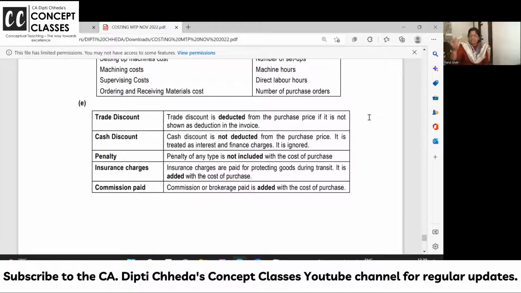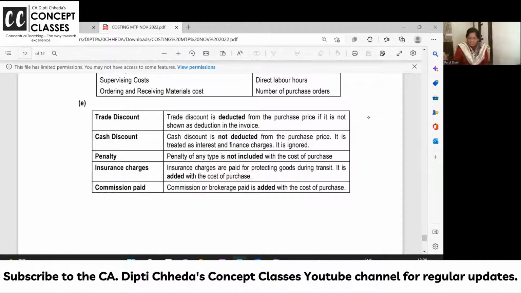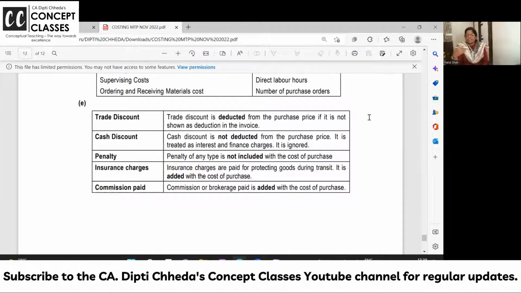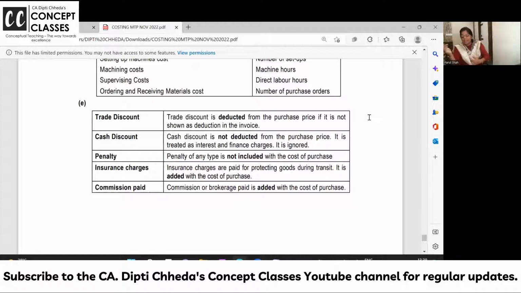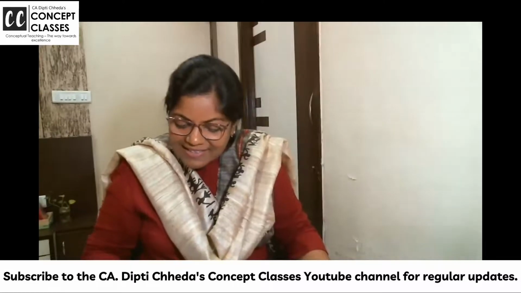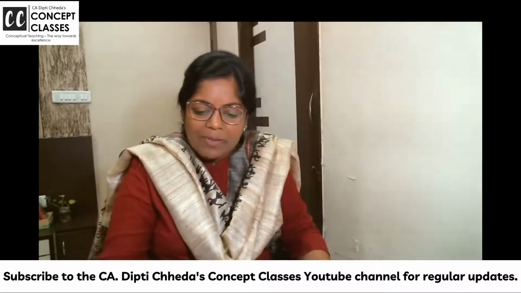Trade discount is deducted from the purchase and then you take it in the cost sheet. Cash discount is never recorded in the cost sheet. Penalties are not recorded in the cost sheet. Insurance charges, freight, insurance, loading, they are all added in the cost sheet. So cost of purchase may come. That's all for MTP1.